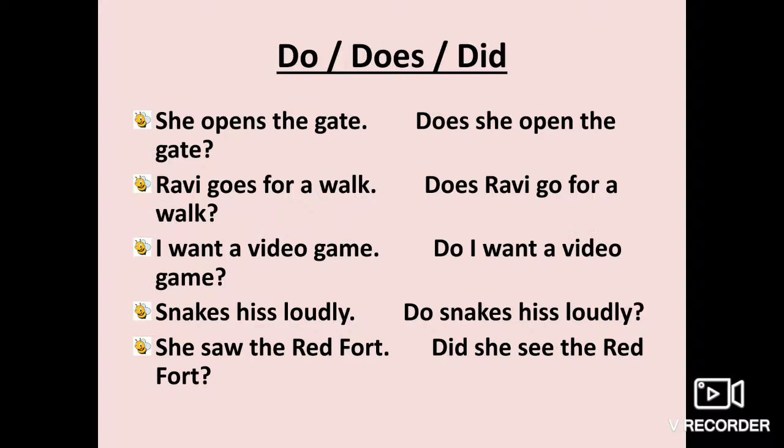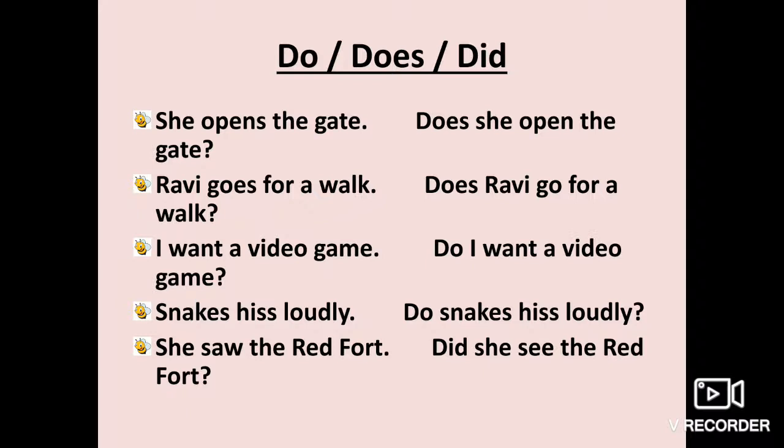Next one is, snakes hiss loudly. So snakes is plural. So with plural we use do in the present tense. So its interrogative will be, do snakes hiss loudly? Now, she saw the red fort.